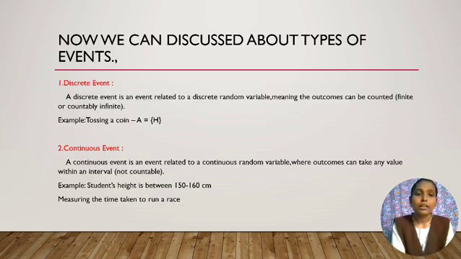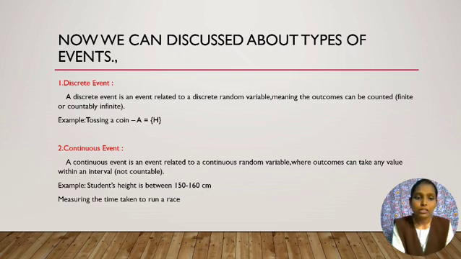Now we can discuss the different types of events in detail. First one, discrete event. A discrete event is an event related to a discrete random variable, meaning the outcomes can occur finite or countably infinite. Example, tossing a coin, A equals getting a head.